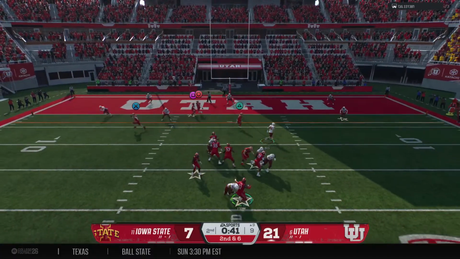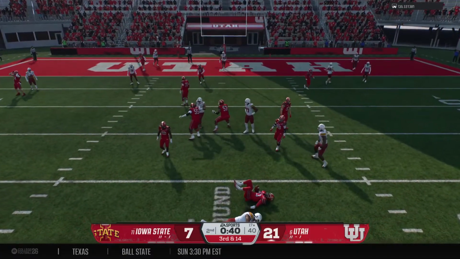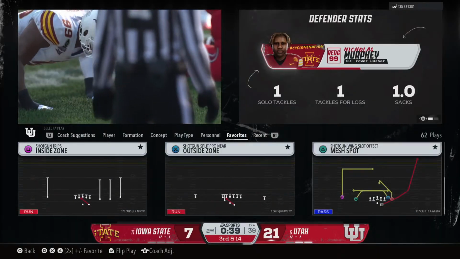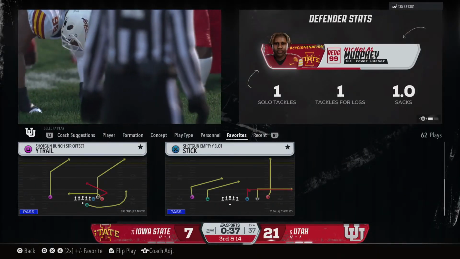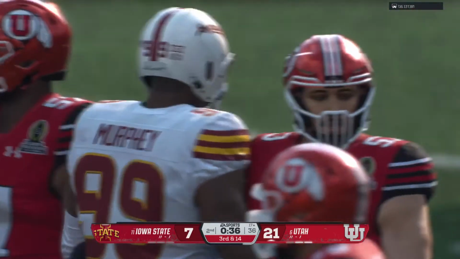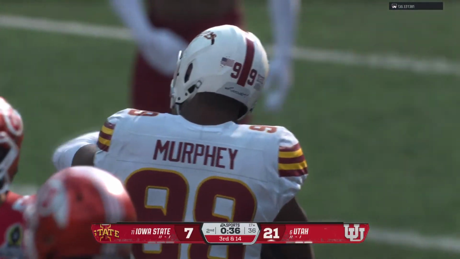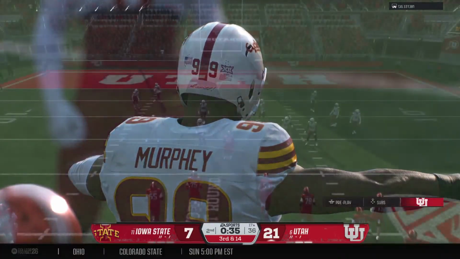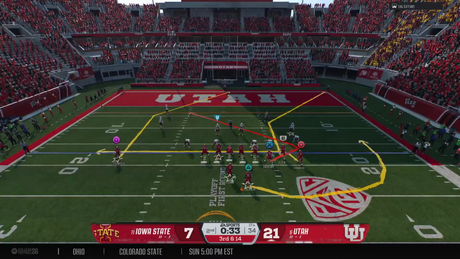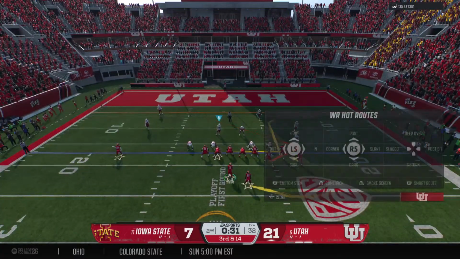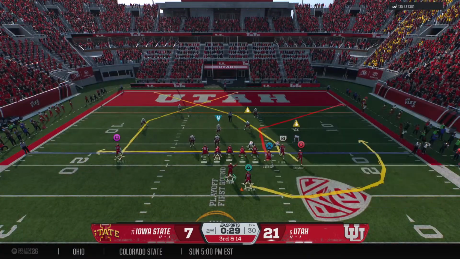Fakes the handoff, looking to throw. Oh, down he goes. It's a sack. Well, that's the kind of play right there that this defense has been looking for. Maybe that'll spark them because, let's face it, this game has not gone the way they had hoped. But a play like that sometimes can create some momentum and change the complexion of the football game.